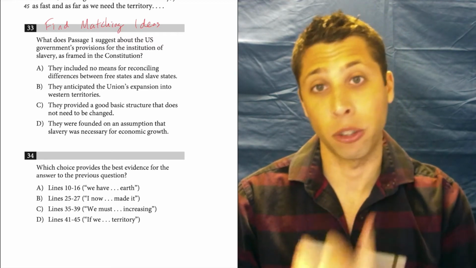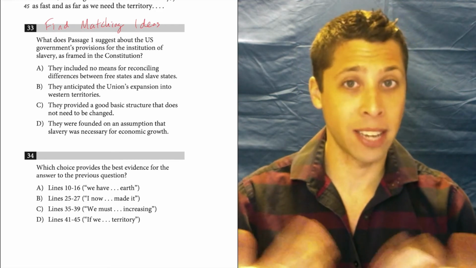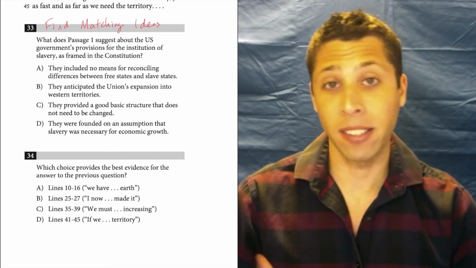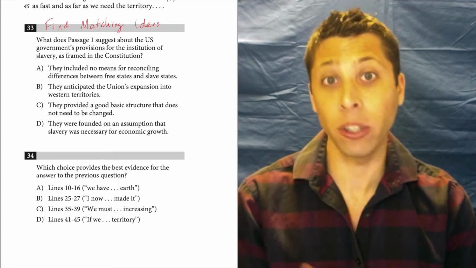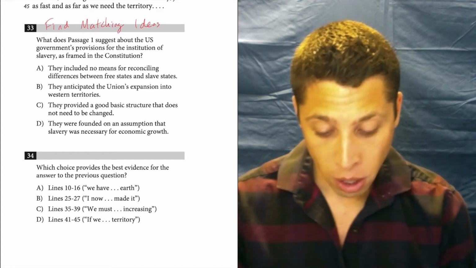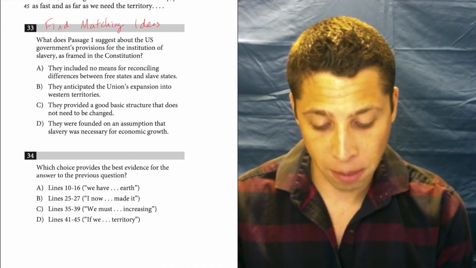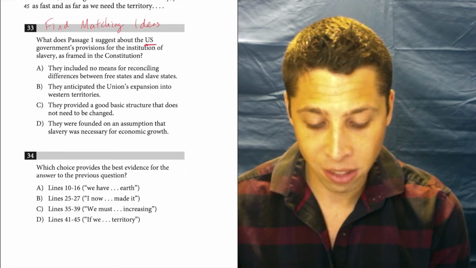Question, line reference, choices go in that order. But especially here, we need to make sure we're paying attention to the question. It's very specific, and it's going to give us a task or a couple tasks that we need to make sure we're looking for in the line references. So what do we see here? So what does passage 1 suggest about the U.S. government's provisions for the institution of slavery?